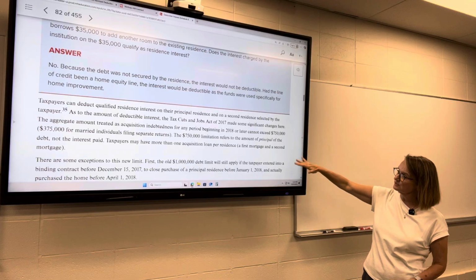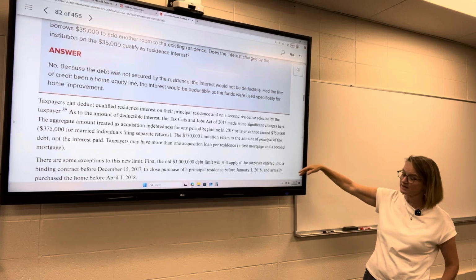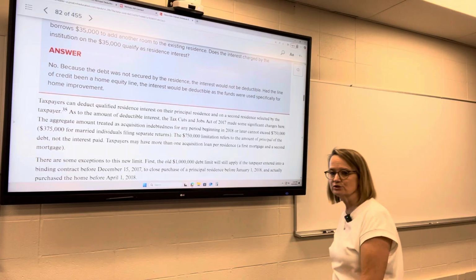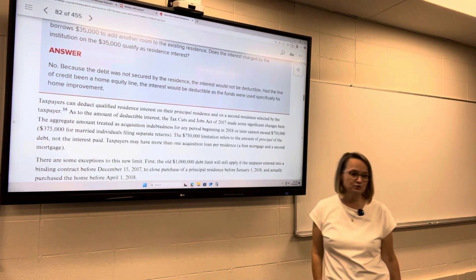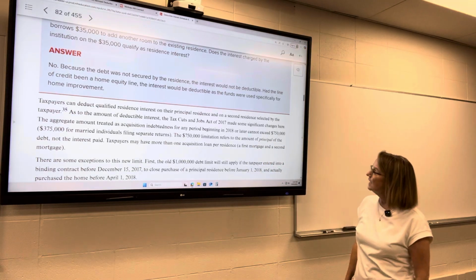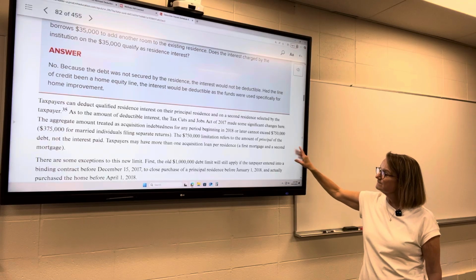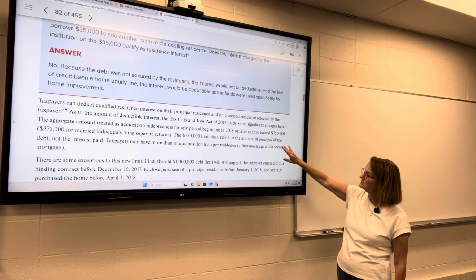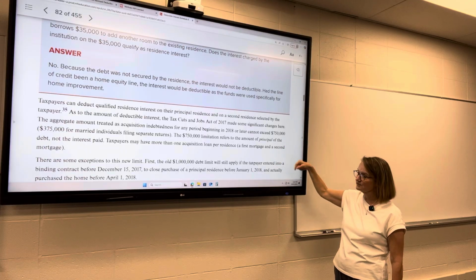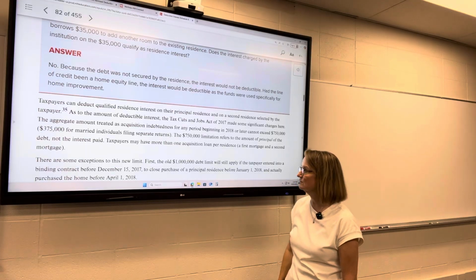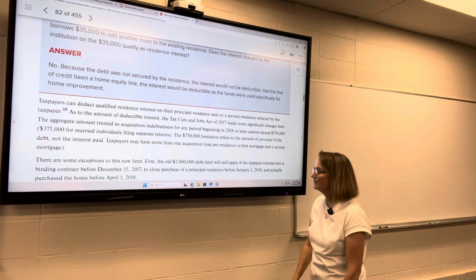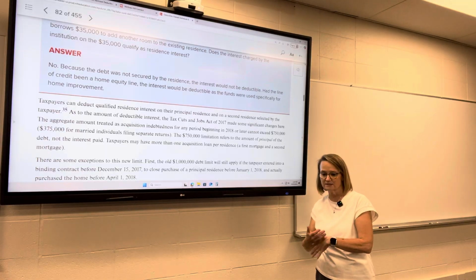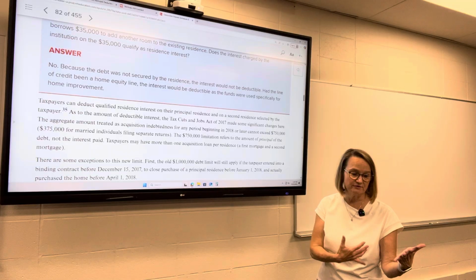So you can deduct interest on a principal residence and on a second residence, and you can choose. If you're lucky enough to have 6 or 7 houses, you can choose which house is classified as your second residence. But the total amount treated as acquisition indebtedness cannot exceed $750,000, or $375,000 if you are married filing separately. So that means your debt can't exceed that. The interest that is deductible can't apply to more than $750,000 of debt.